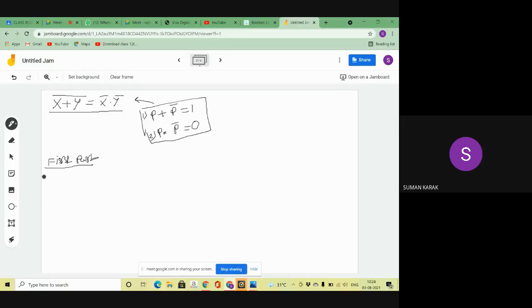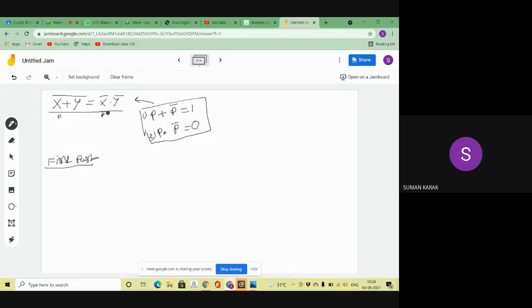Please tell. If I apply this first complementary law, x plus y bar equals 0? No. P plus P bar. I'm applying this law here, so this part is the P and this part is the P bar.